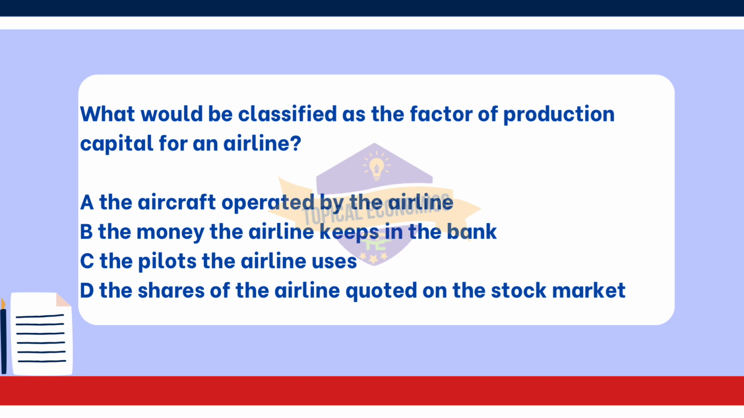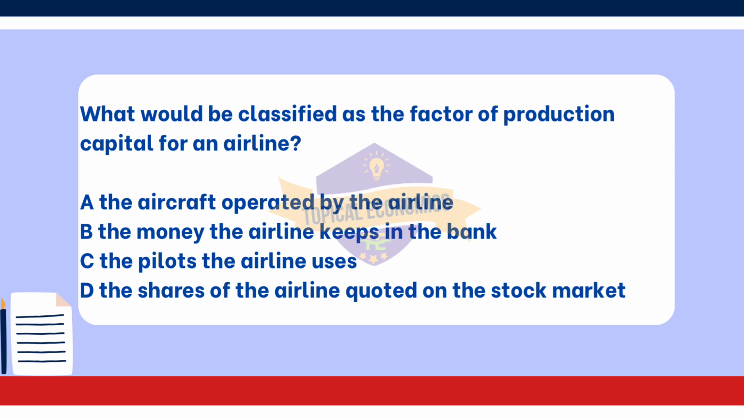What would be classified as the factor of production capital for an airline? A. The aircraft operated by the airline. B. The money the airline keeps in the bank. C. The pilots the airline uses. D. The shares of the airline quoted on the stock market. This question is from year 2018 May-June version 2 paper. The correct answer to this question is option A.